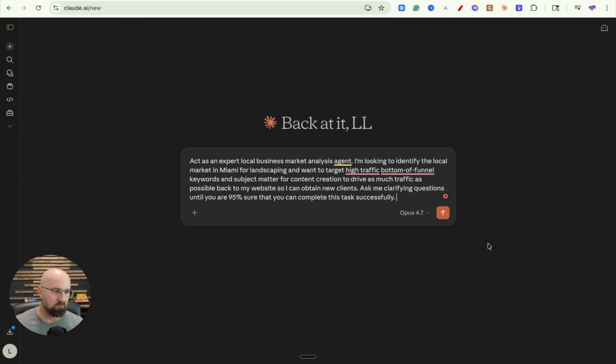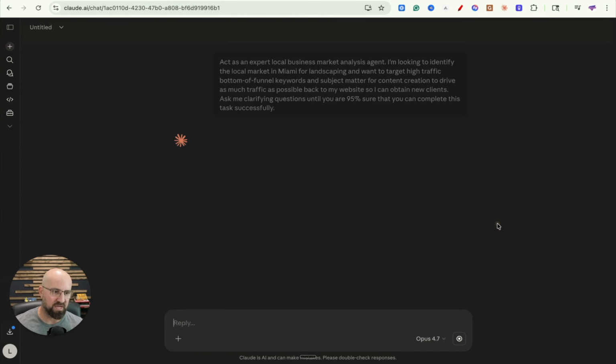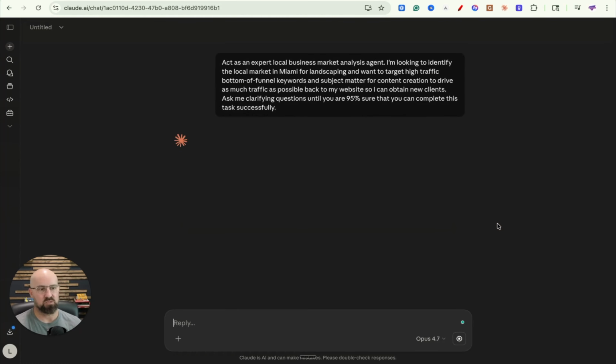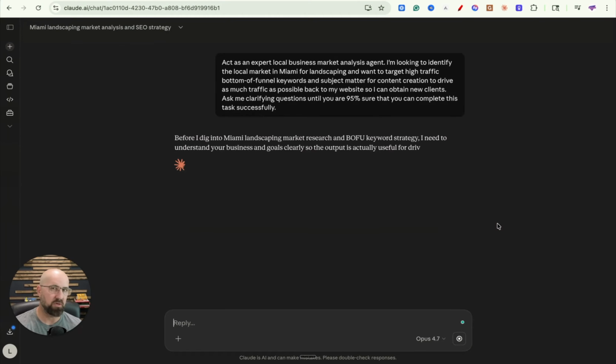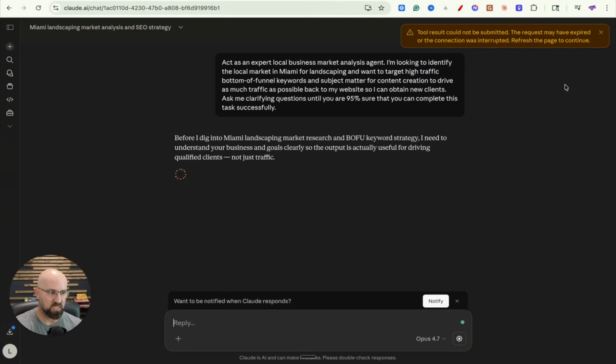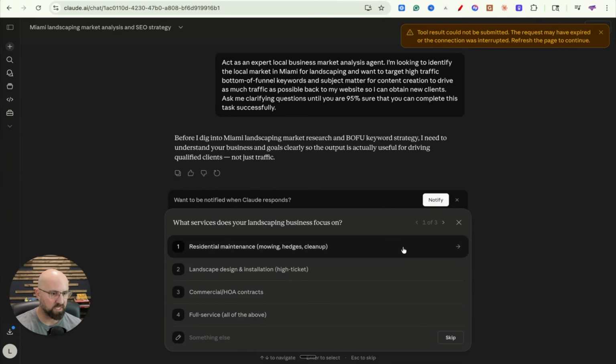All right, here we go. You can already tell from the prompt it is lacking as far as substance, and this is going to help me clean that up really fast. So we're going to hit enter, and it's going to ask us follow-up questions. Then the output is going to be 10, 15, 20 times as good as it would have been before, which is really nice. All right, so here we go.